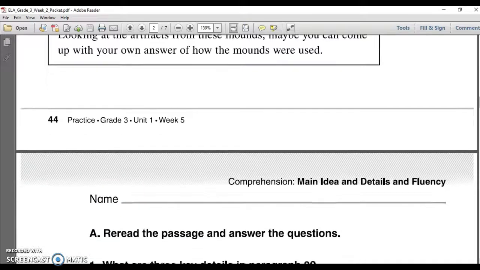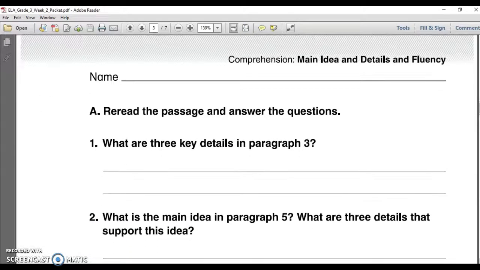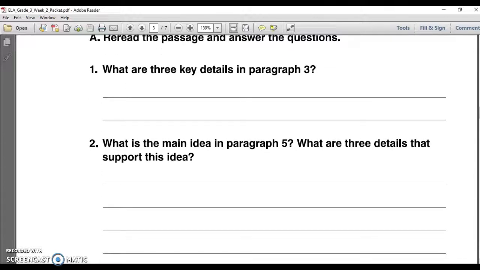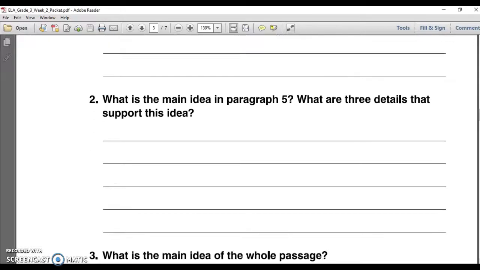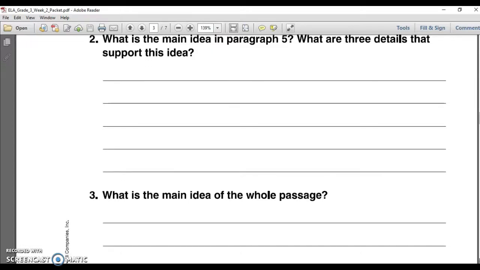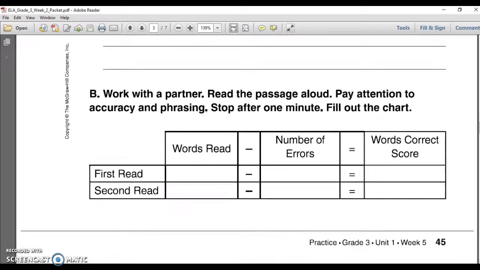You're going to continue to go through. And then at the end, there are some questions, and you're going to write 3 key details from paragraph 3. Think of your main idea. And then you're going to think of the main idea in paragraph 5 with the 3 details that support this idea. Remember, the main idea is what the whole entire article is about and why they are telling you about it. So not just the main topic, but the main idea. What about that topic does the author want you to know? And then you're going to be looking at the main idea of the entire packet.